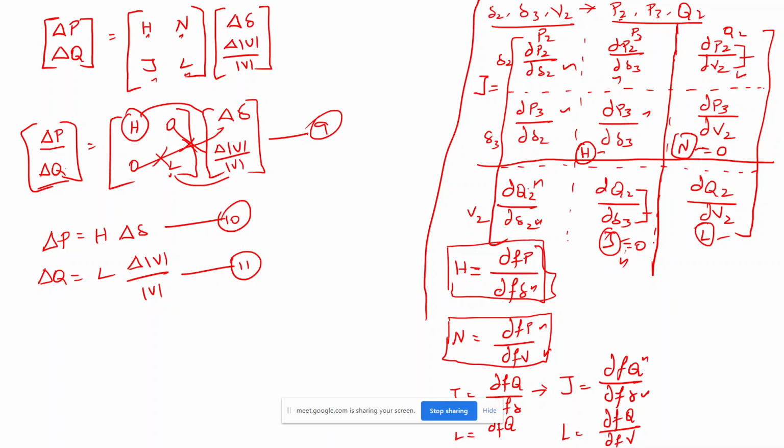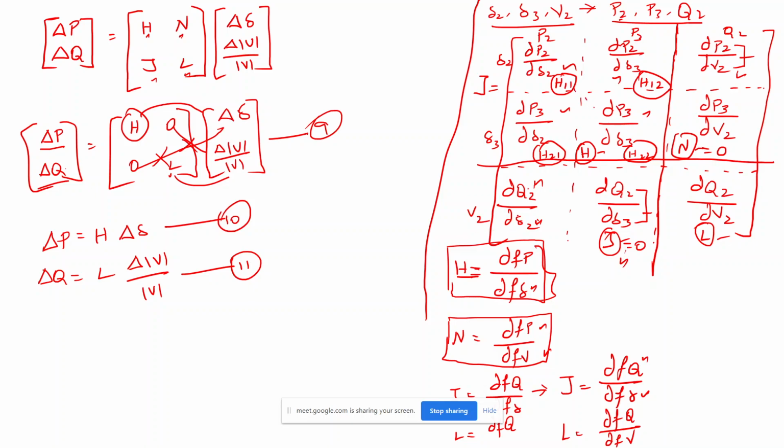And one more thing I want to make sure: if I consider the H matrix, what is the diagonal of this H matrix? It will be H11, this is H12, this is H21, and then H22. Here H11 and H22 are the diagonal elements, okay, and H21 and H12 are the off-diagonal elements. That you are clear, right?